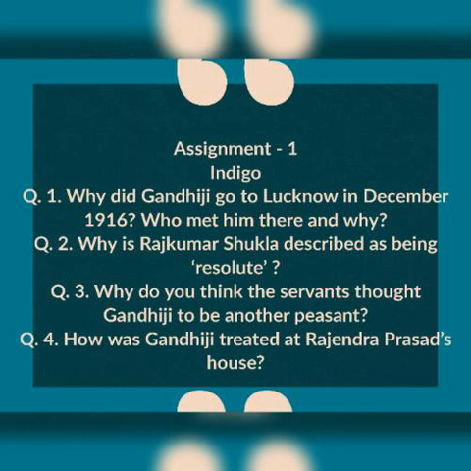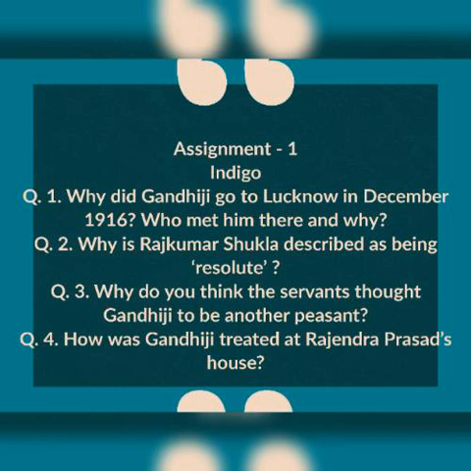Then question number 3, why do you think servants thought Gandhiji to be another peasant? So, because of his dressing style, Gandhiji was a simple man and he used to dress in a dhoti, which was the dress that time the farmers in India used to wear. Hence, the servants thought Gandhiji to be another peasant. And then last question, question number 4. How was Gandhiji treated at Rajendra Prasad's house?